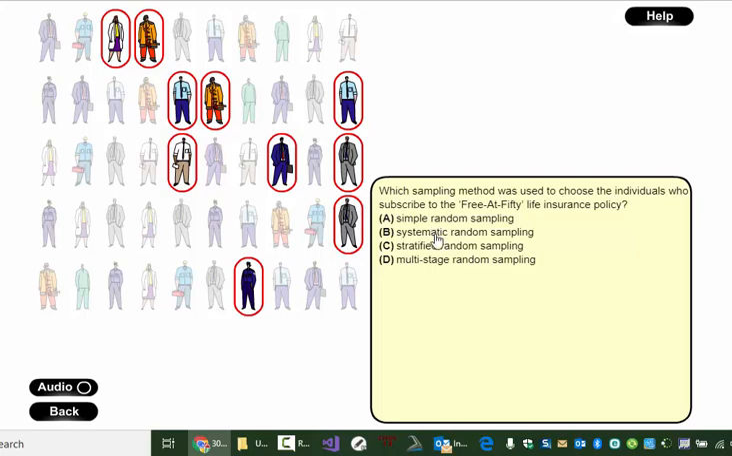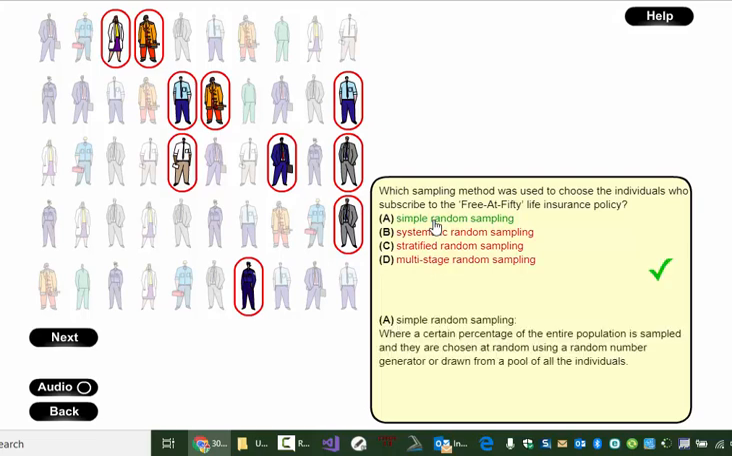Systematic means there would be, again, a system to it, every fifth person, every seventh person, something like that. Stratified requires individual groups to exist from the start. And multi-stage means we would just have to make one grouping, or one sampling, and then go further with it. And so simple random seems to be the only option available here.